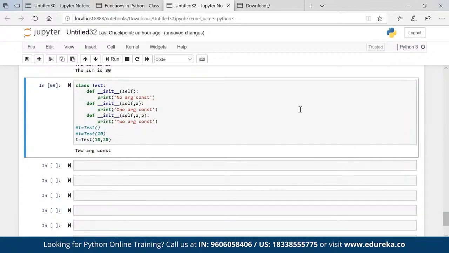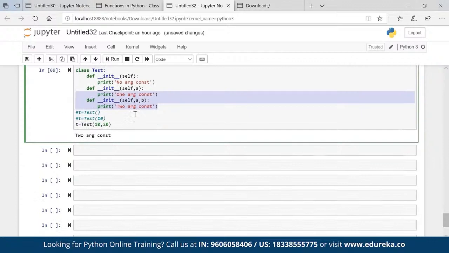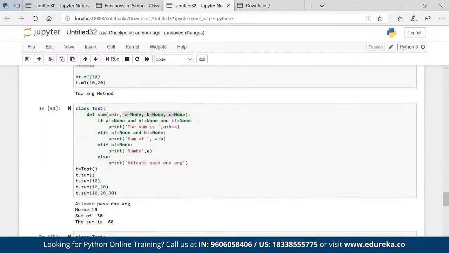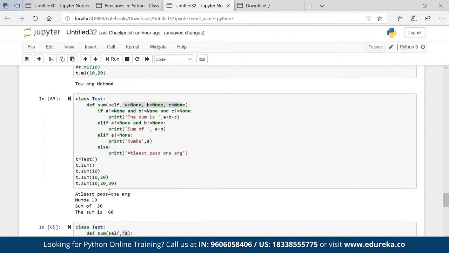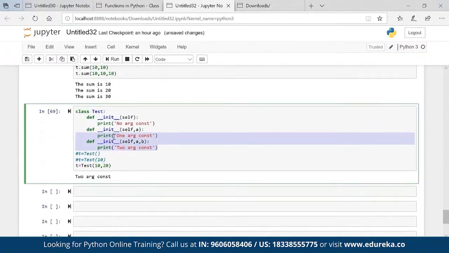So I'm basically defining three constructors, and it will take the last constructor. So constructor overloading is not possible, it looks like. But can we achieve that? Because when we create multiple constructors in a class, the last constructor works. That is the way it works actually. If you see here, we had multiple methods and the last method ran. The same applies here as well.